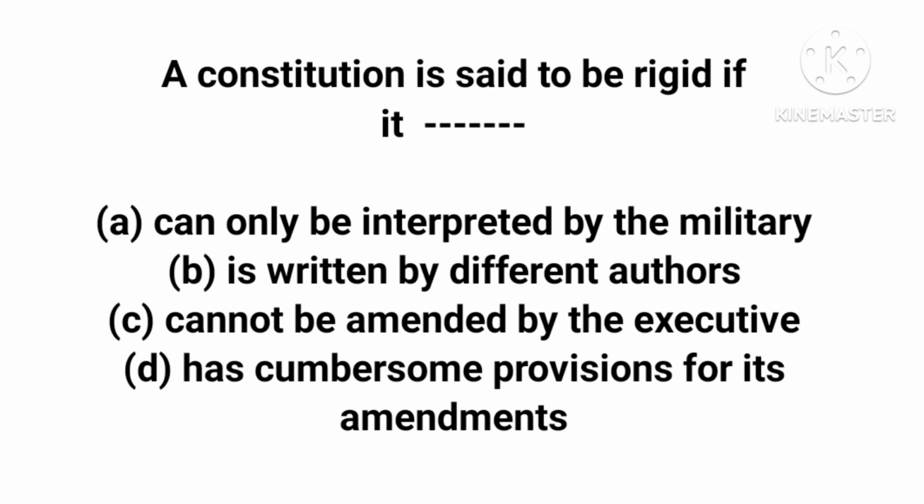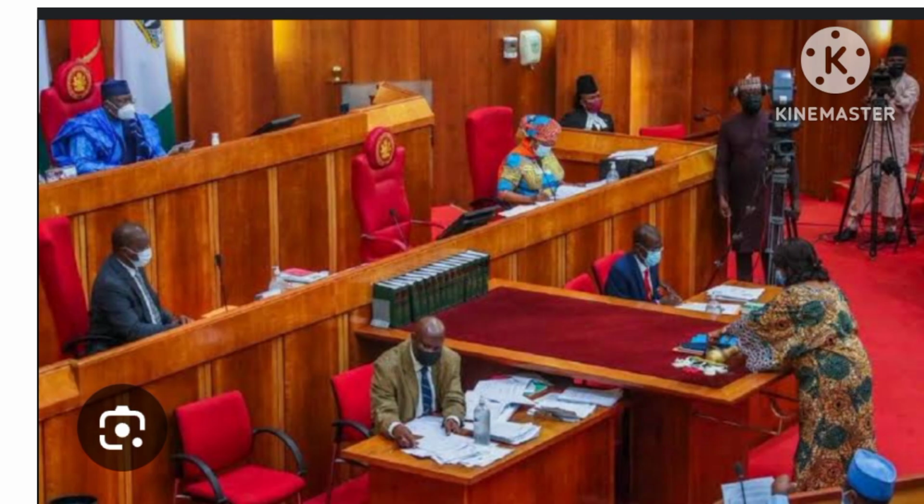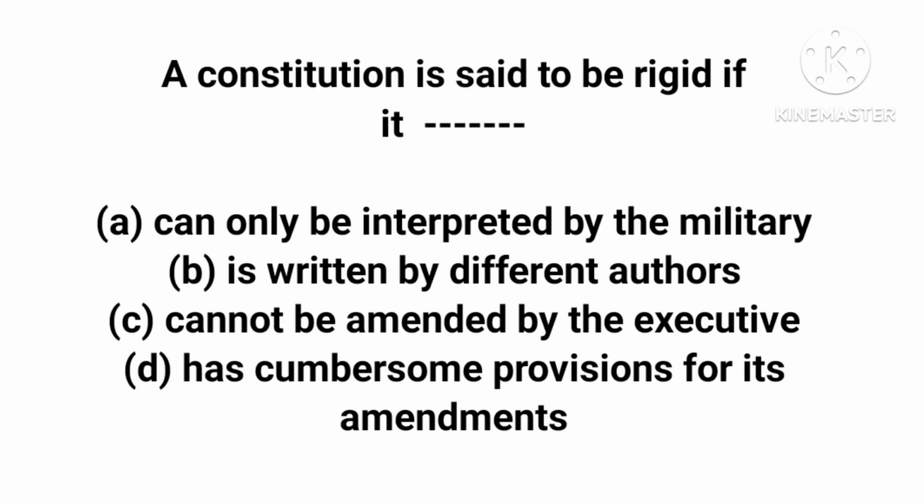The correct answer is option D. Now let's see why. A rigid constitution is a written constitution, and for it to be amended, it has to go through many cumbersome processes. It has cumbersome provisions for its amendment. It cannot just be amended easily. So that's why option D is the correct answer.